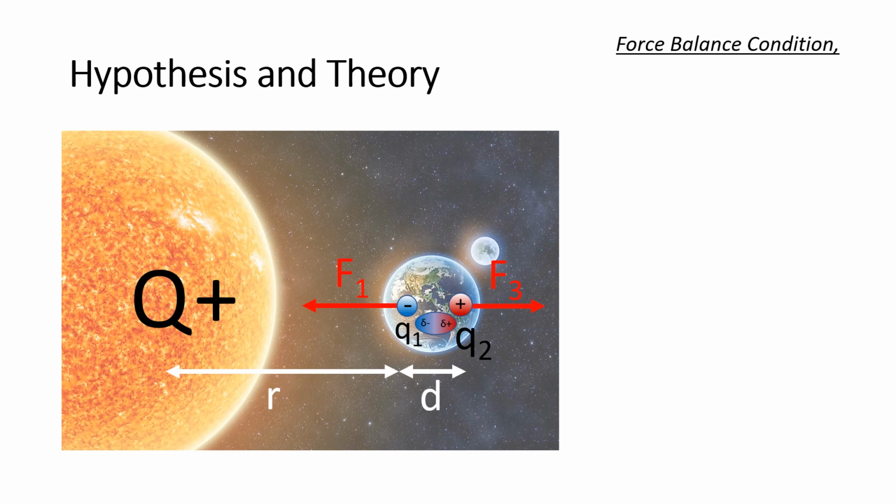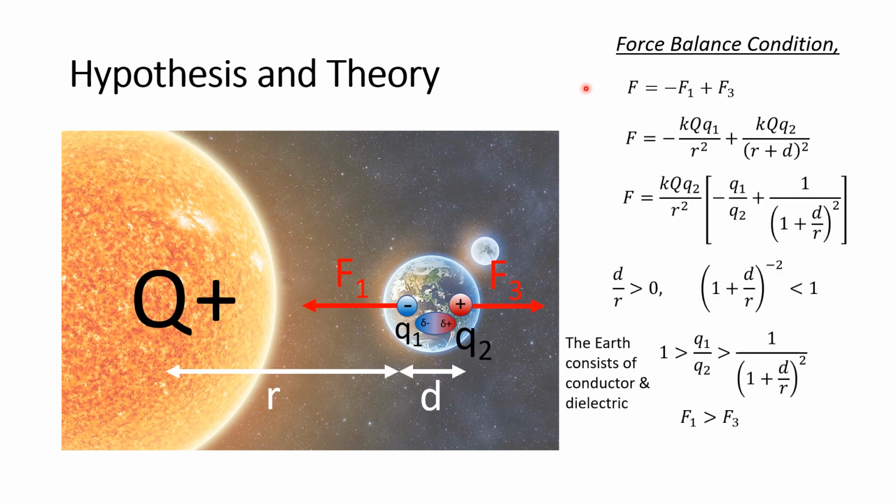Next, we look at the force balance condition. The positive charge of the Sun is pulling Q1 with force F1 and pushing Q2 with force F3. The force balance equation is F equals minus F1 plus F3. We obtain this equation. D over R is always more than 0.